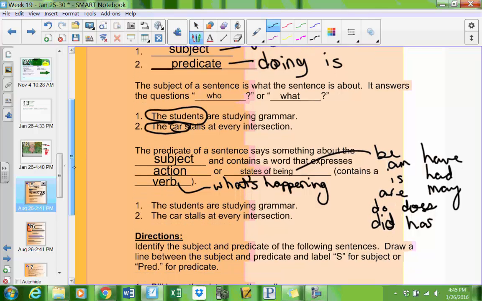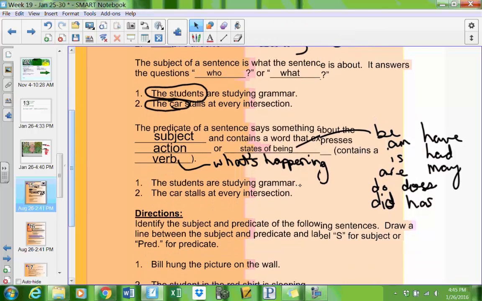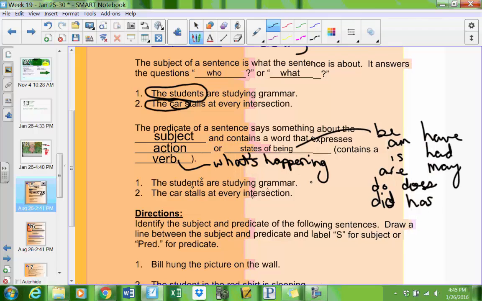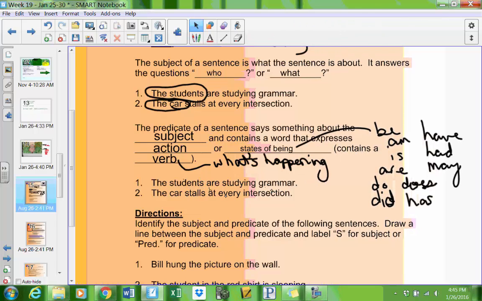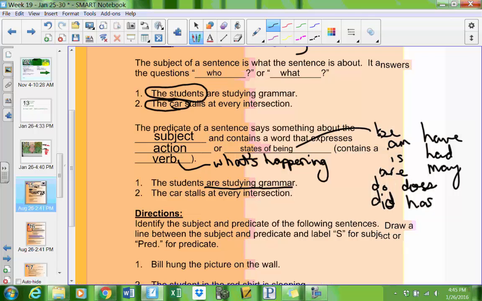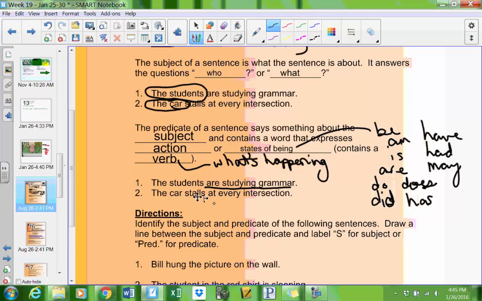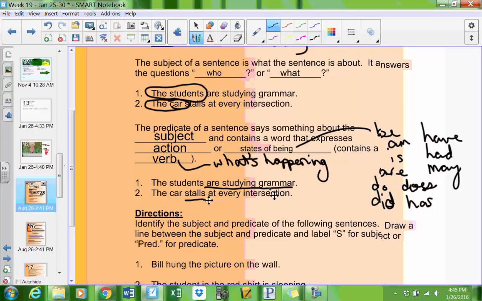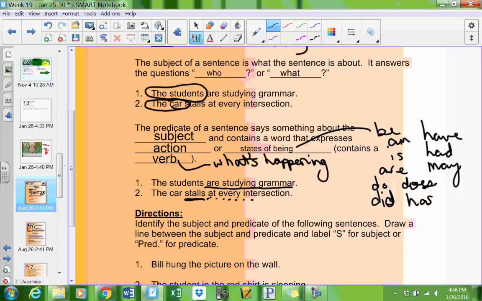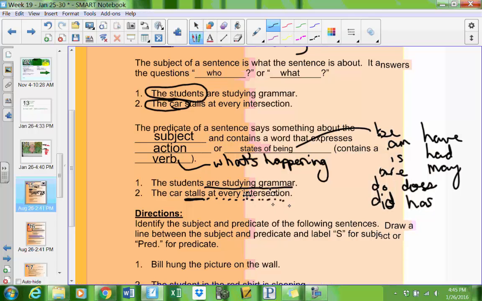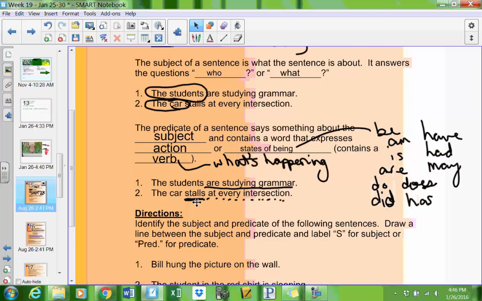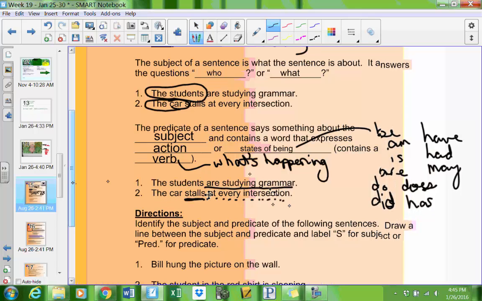So we're in a kind of state of being. So the students are studying grammar. I can sit here and say, well, what are the students doing? They are studying grammar. There's our predicate. The car stalls at every intersection. What does the car do? The car stalls. That's our most basic predicate. We can draw a little dashed line under all this because that's also part of that predicate. It tells us where, gives us a little more detail about where it stalls or when it stalls. But the simplest form of that sentence is: the car stalls.